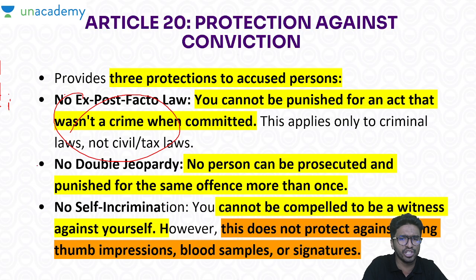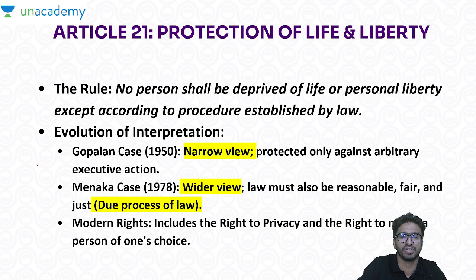Second, no double jeopardy, which means that for the same offense, you cannot be punished twice. And third, no self-incrimination. You should not be compelled to be a witness against yourself. But an exception is there. If the state asks you to give your thumb impression, blood sample or signature, you have to give it. That doesn't come under the protection against conviction.